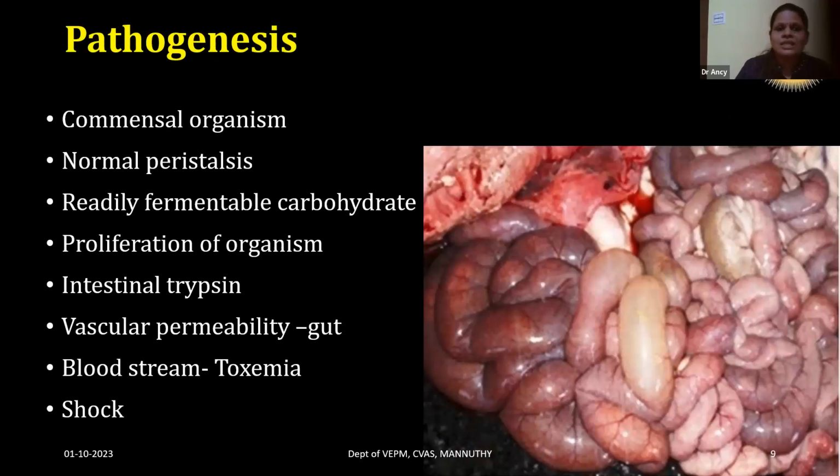So coming to the pathogenesis of the disease. This Clostridium perfringens type D organism is a commensal organism seen in the gastrointestinal tract of goats. But they won't cause any damage to the intestines. Usually they will be there. They will produce toxins, and these toxins will be removed from the intestines by the normal peristaltic movement.